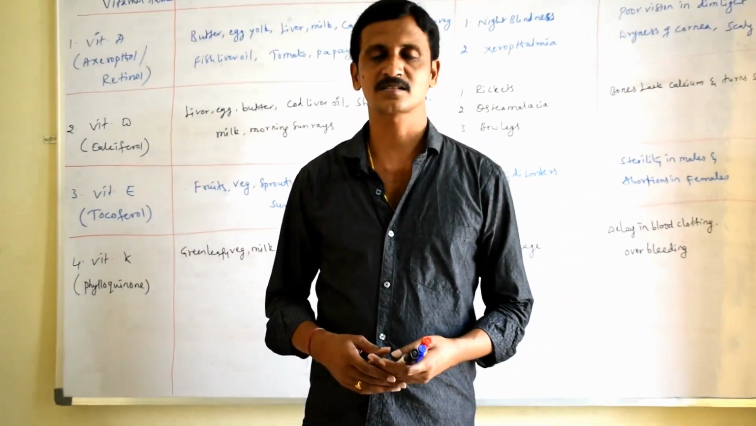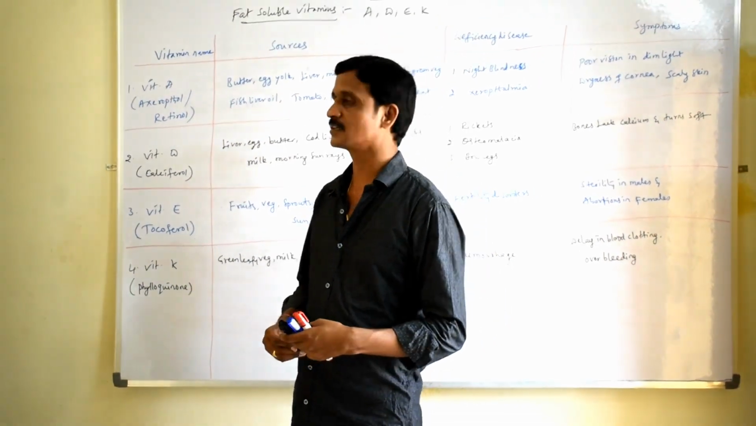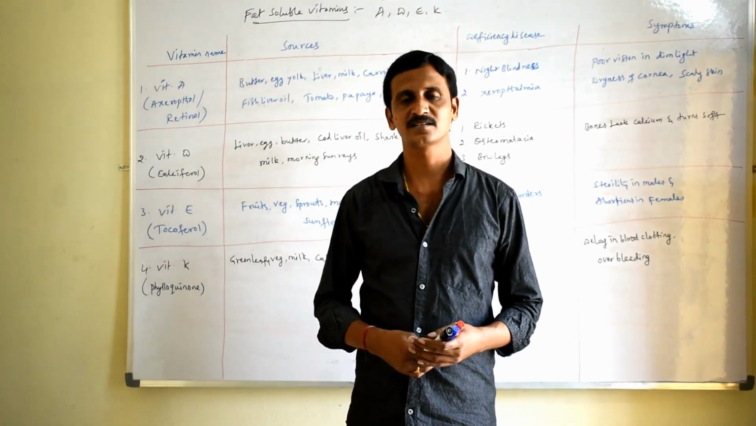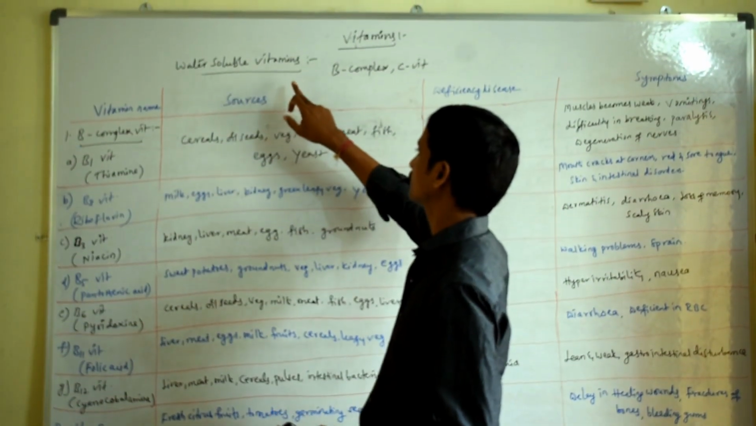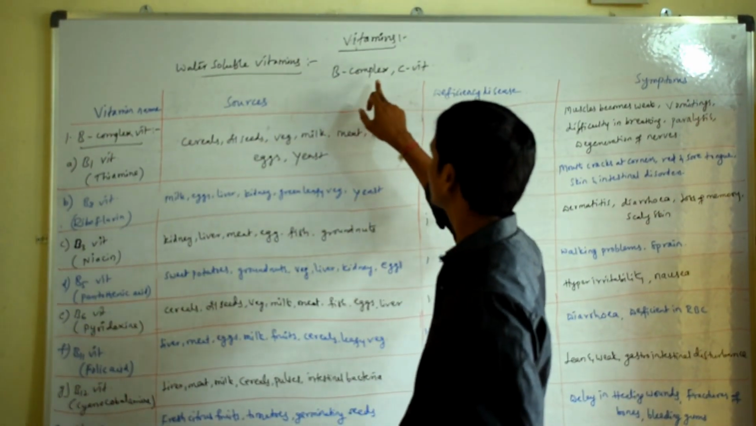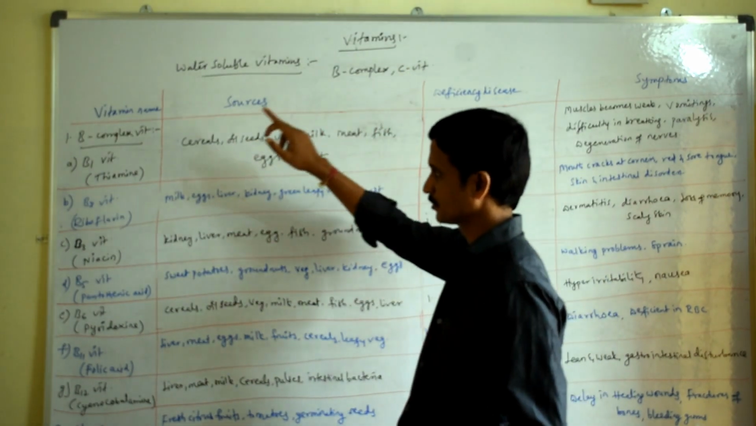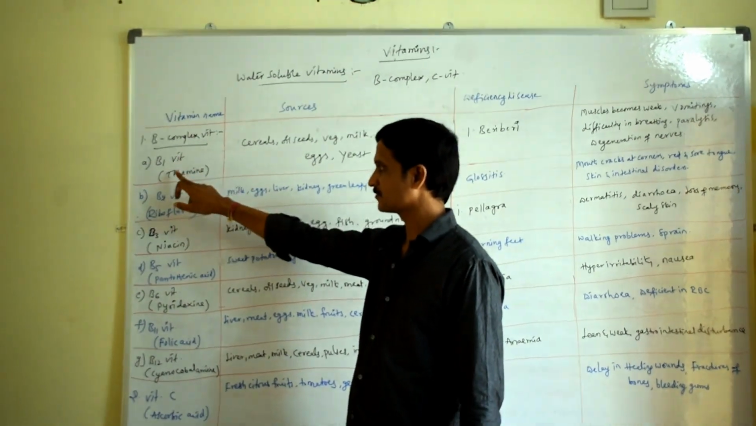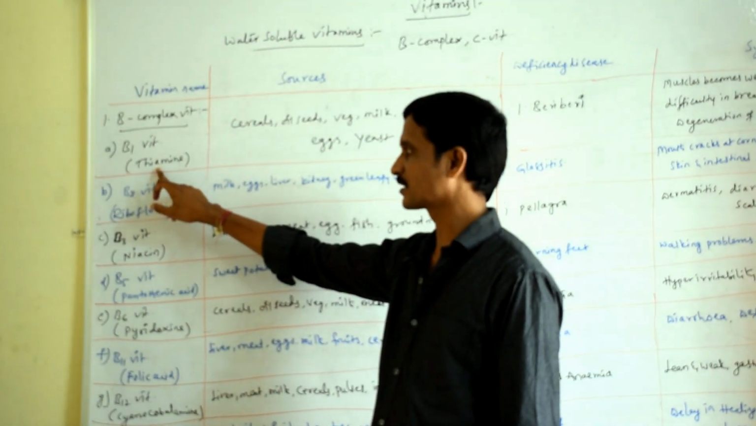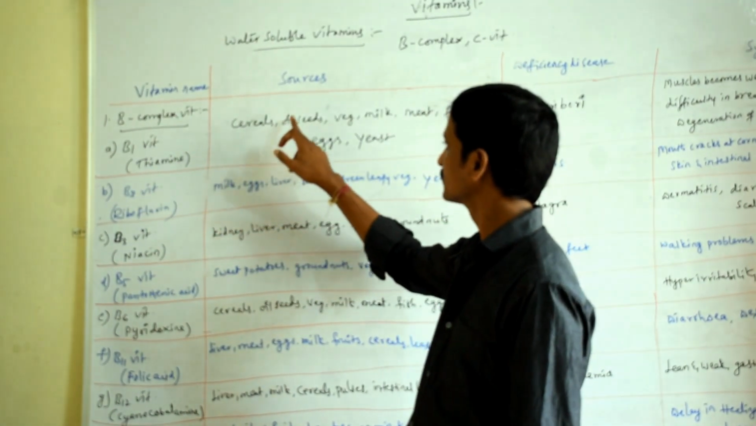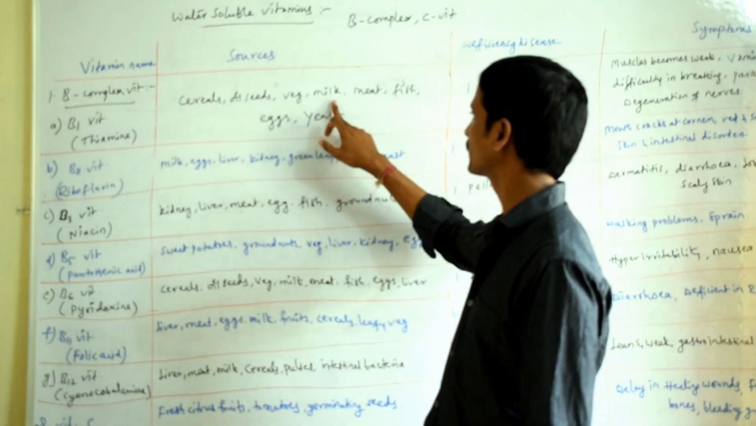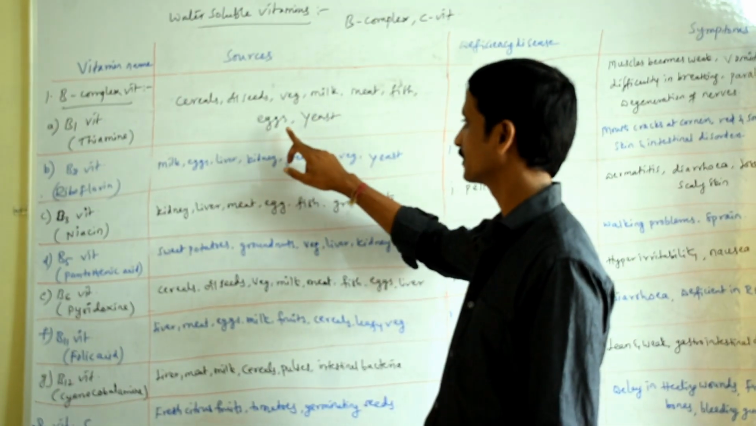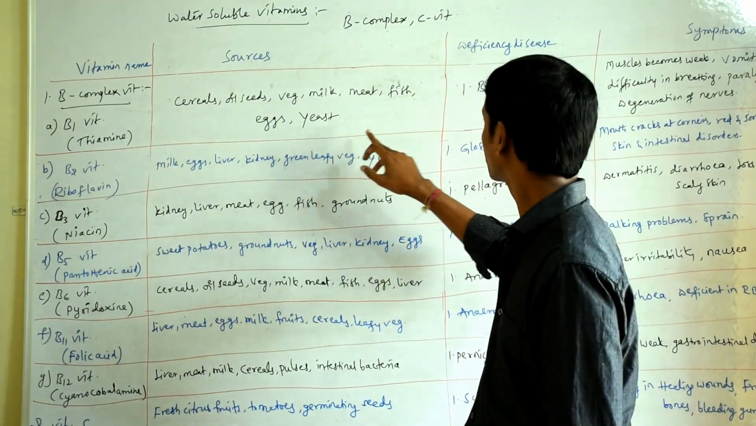Then let us discuss water soluble vitamins, B complex and C. Let us continue with water soluble vitamins. Water soluble vitamins are B complex and C. In B complex, the first one is vitamin B1, technical name thiamine, and the sources are cereals, oil seeds, vegetables, milk, meat, fish, eggs and yeast.